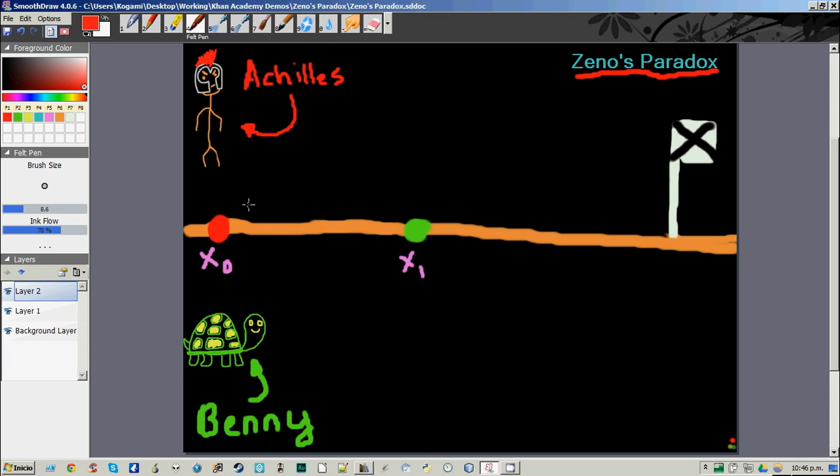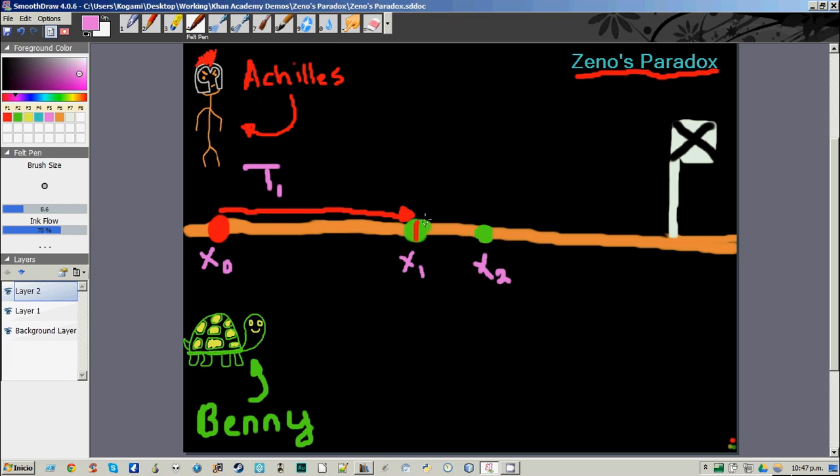So we're going to start out, and Achilles is going to run from x0 all the way to x1. No problem. Now he's arrived at x1. During this time period that we're going to call T1, Benny has also moved. Benny has only moved half as far, because Benny is twice as slow, but Benny's at a new position, and we'll call this x2.